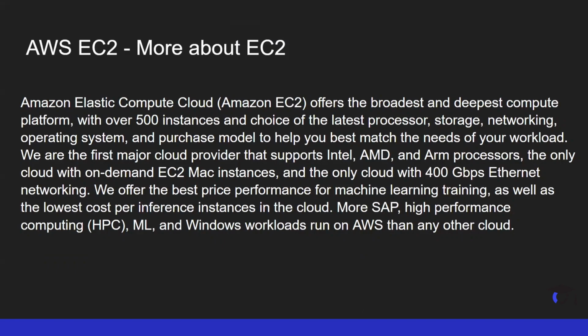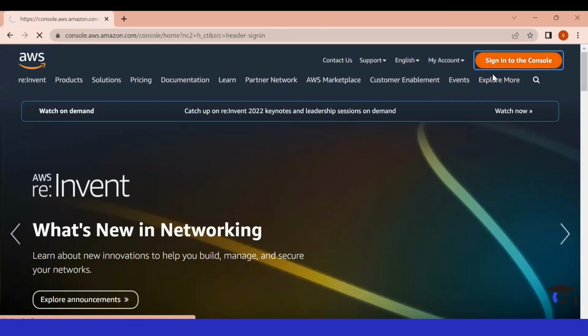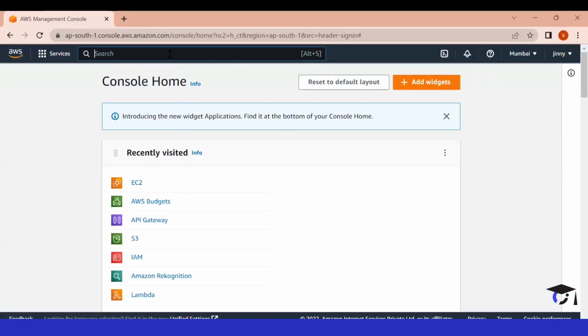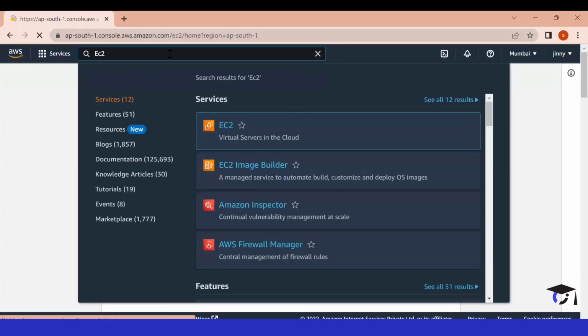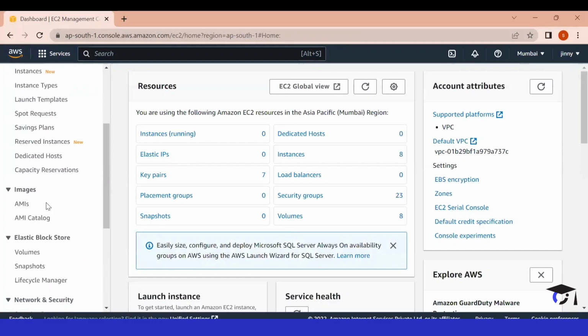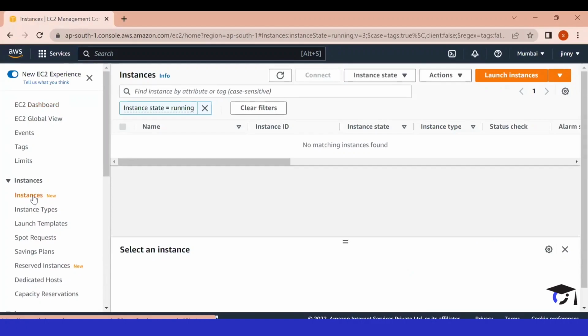Now let's see how to launch an instance in the AWS EC2 service. Let's log into our AWS console and see how to launch an EC2 instance in the AWS Cloud. After logging in, here we can search for any AWS service. For now, I'm searching for EC2. EC2 offers multiple features also, but for now, our focus is on instances. Here we see we don't have any instances running right now, but we will see how to launch a new instance.